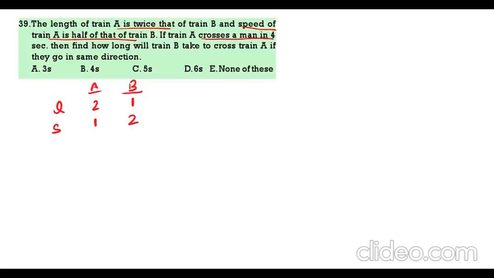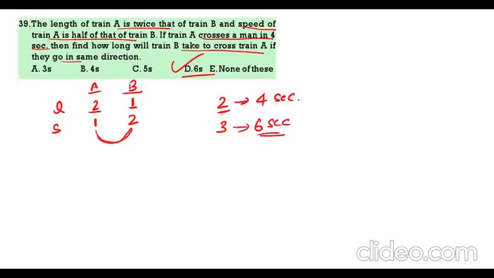Now train crosses a man in 4 seconds. Train crosses a man, so train length is 2. If it is crossing a man, train length itself is the distance. So for the distance of 2, it is how many seconds? 4 seconds. Now train B crosses train A in the same direction. Train A is 2, train B is 1. So total it will be equal to 3. And they are moving in the same direction. Same direction means relative speed is difference of the speeds. So 3 by 1, that is 3. If 2 parts equal to 4 seconds, 3 parts equal to how many seconds? 6 seconds. 6 seconds is the correct answer. Next.